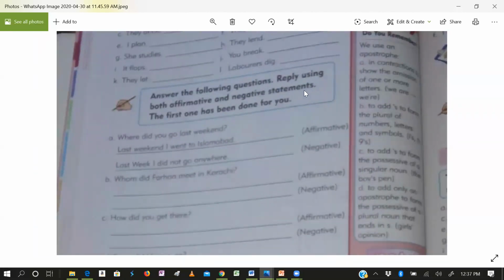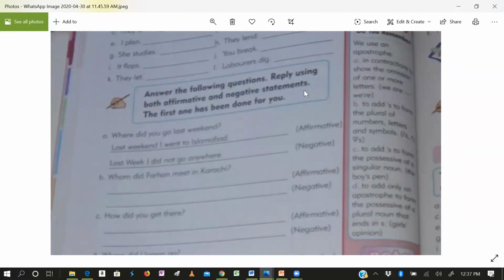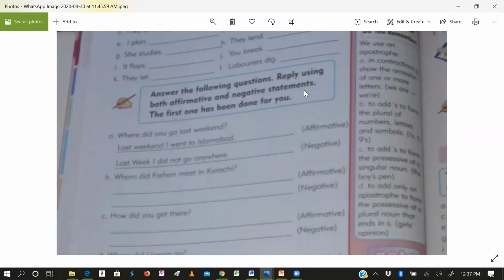I have told you the verbs. Now here is one question. Only 1 minute is left. I will upload the task on Google Classroom as well. So you will complete this exercise. See the question: answer the following questions, replying using both affirmative and negative statements. The first one has been done for you. You will make affirmative and negative sentences for the questions. You can do it now. Already I have given you the second form you use; use did not for the negative.